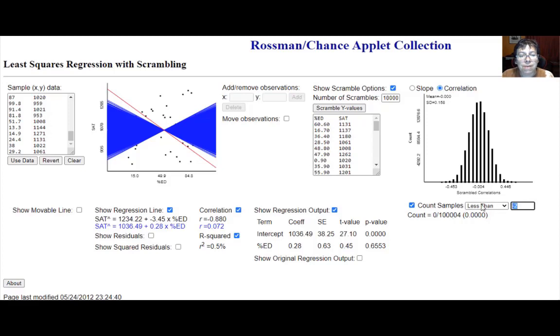So if I have a correlation, obviously not 0, but say less than negative 0.5, it will count samples with correlations, and our correlation actually was negative 0.88. So you could infer correlations as well, but that's currently outside of the scope of this lesson, though that doesn't mean it couldn't be an investigative task. Correlations are similar to slopes, in fact, we have a formula that relates them.